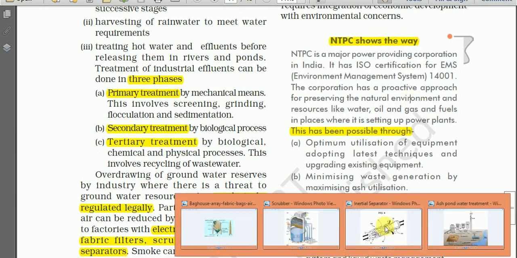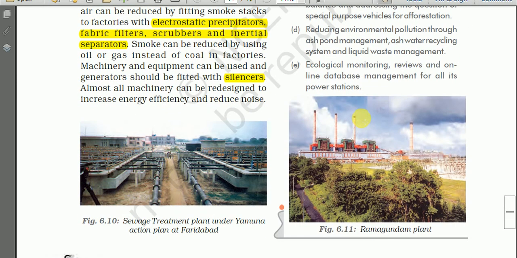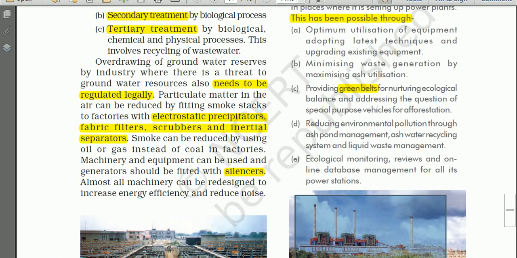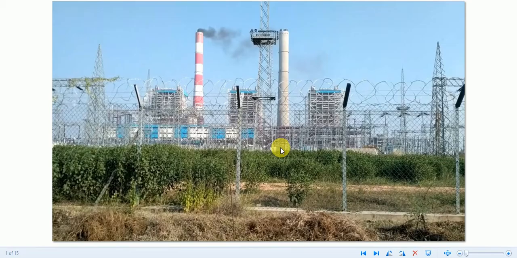And here we have a photograph of NTPC also. See here, this is NTPC at Ramagundam plant, and we have some more photographs. This is also a photograph showing NTPC, National Thermal Power Corporation, Aurangabad, Bihar.